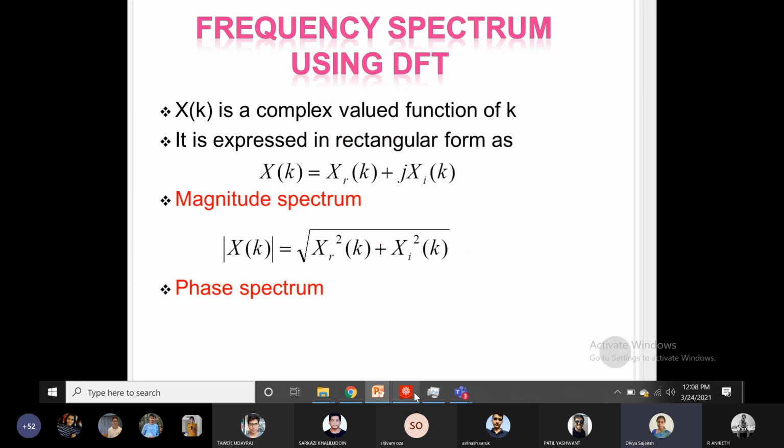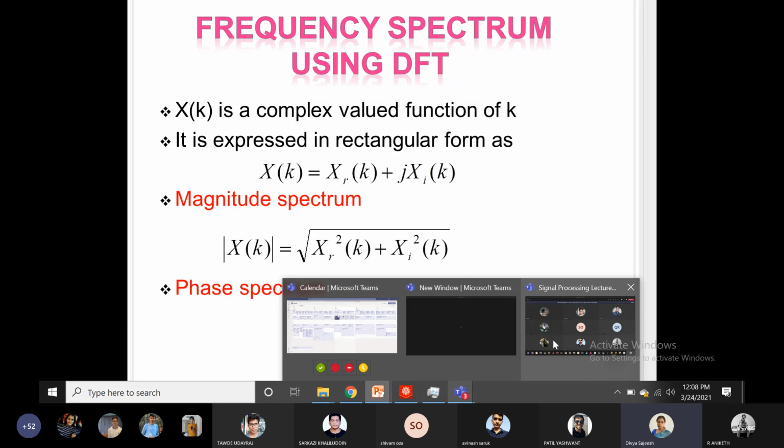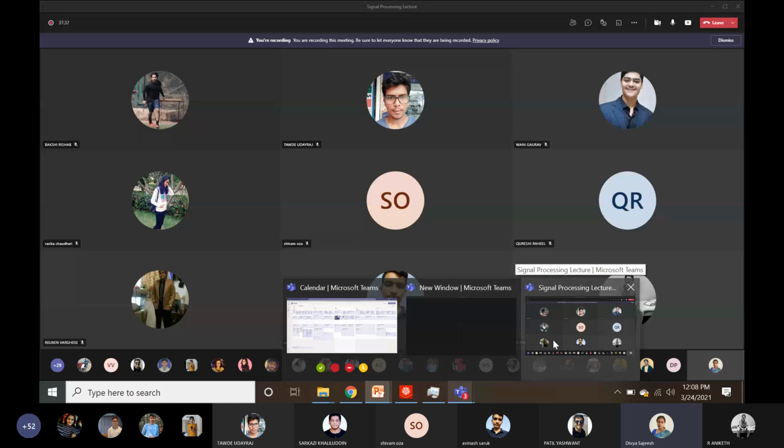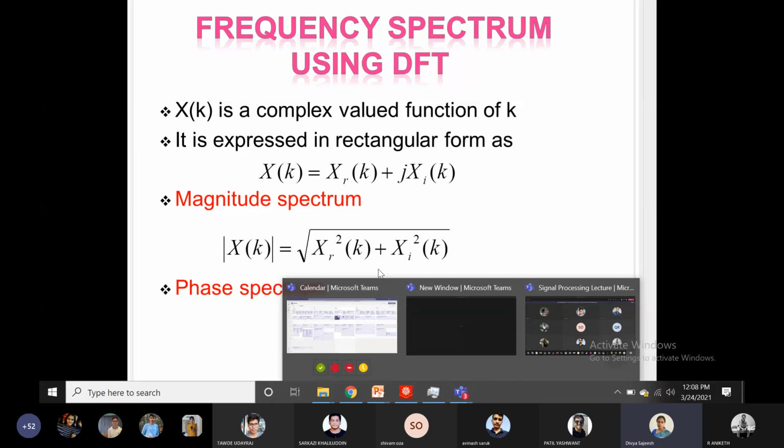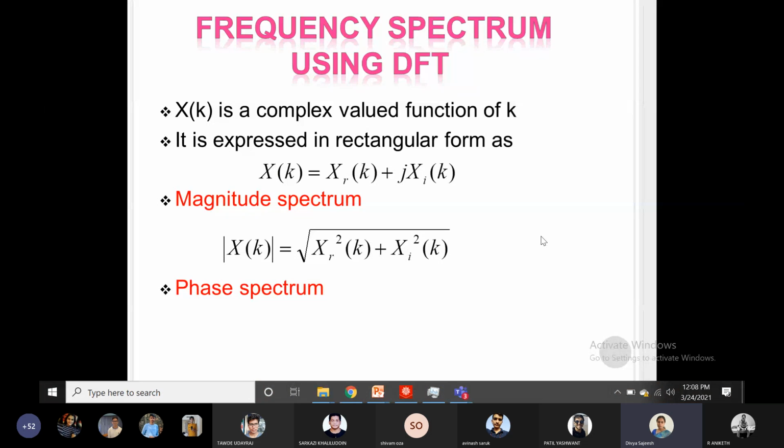Sorry, that got deleted by mistake. Okay, phase spectrum, how will you define the phase spectrum? Shivam, how will you define the phase spectrum?